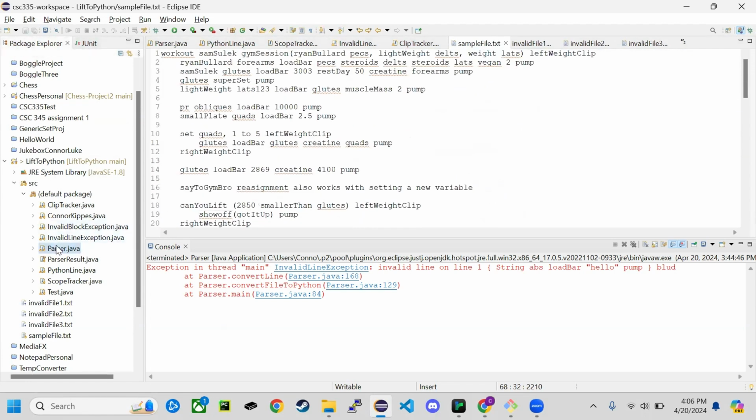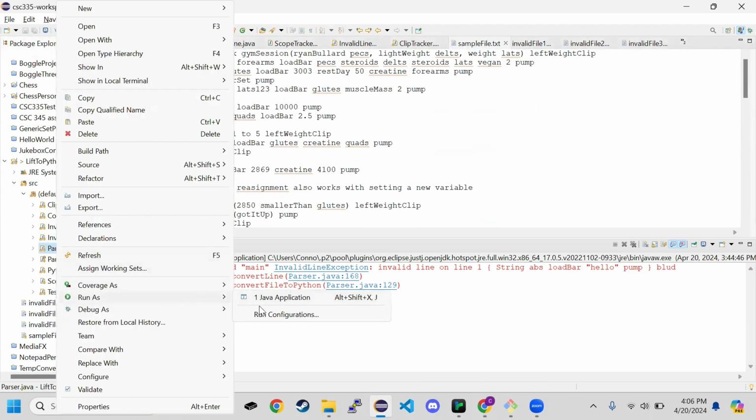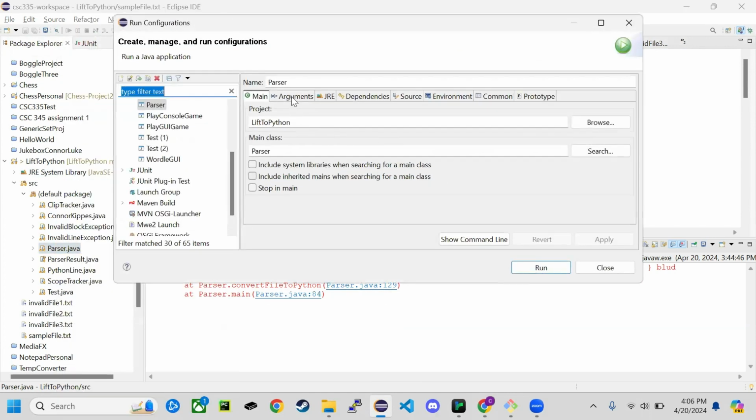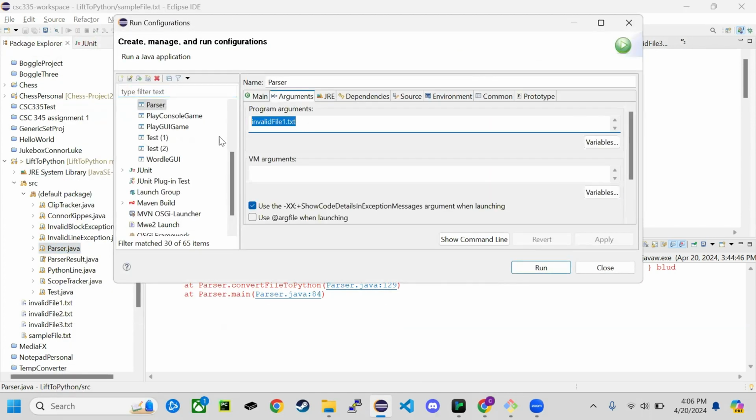So the way you would run this, as described in the slides, you go into run configurations, arguments, and we would put in the file we want to test. So let's do sample file.txt. We can add just some general parameters here separated by spaces, and they should make variables in our language. So let's apply this and run it.